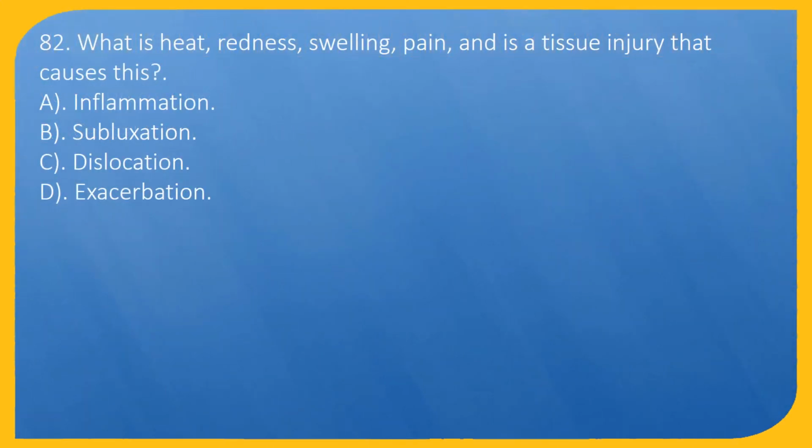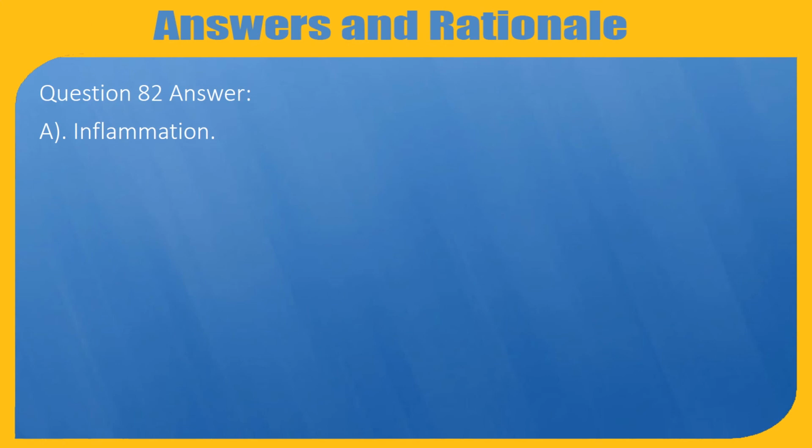Question 82. What is heat, redness, swelling, pain, and is a tissue injury that causes this? A. Inflammation. B. Subluxation. C. Dislocation. D. Exacerbation. Question 82. Answer: A. Inflammation.